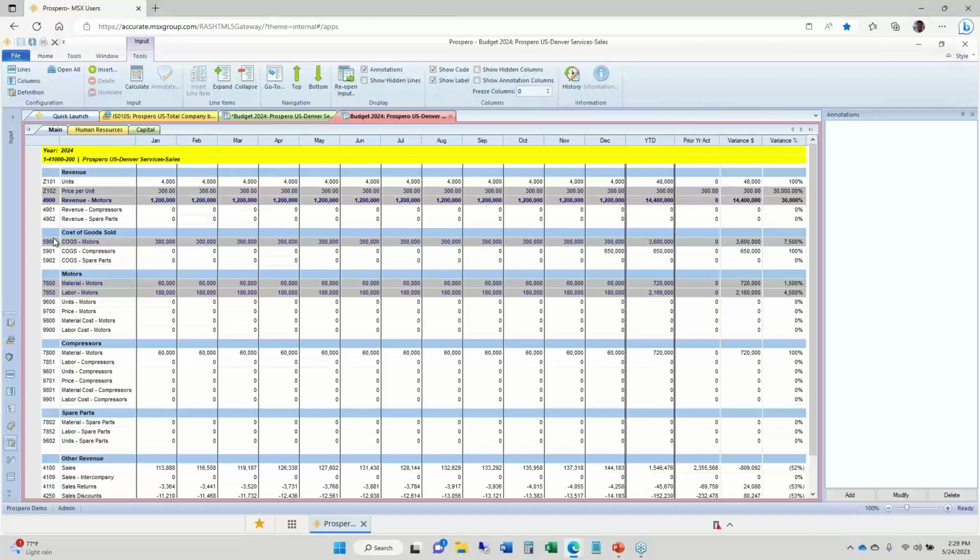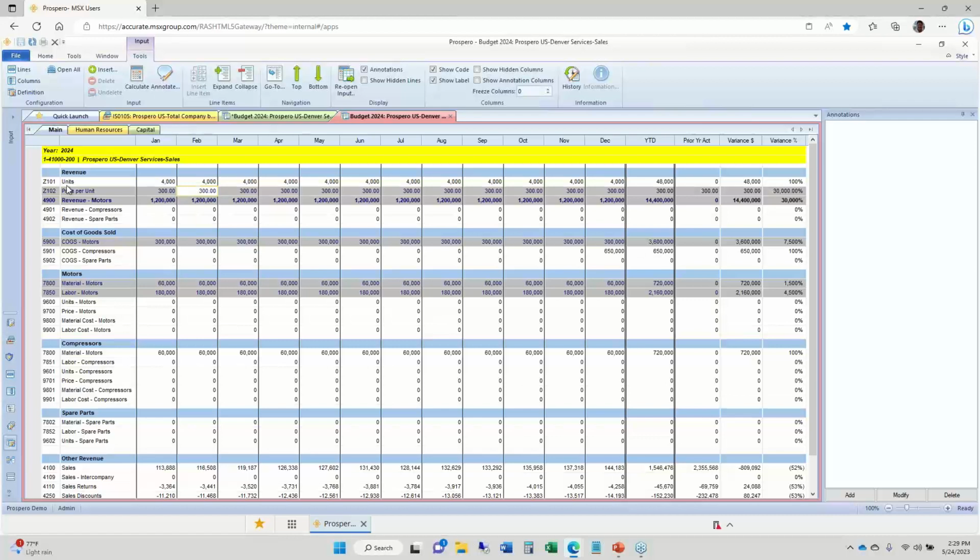So for our sales department, we are using an account to store units per month. We're tracking price per unit for each month, and we're using those to calculate the revenue dollars and related cost of goods sold and any other related expenses for the sales department. So it's easy to have different templates for different departments set up inside Prospero if you need to.